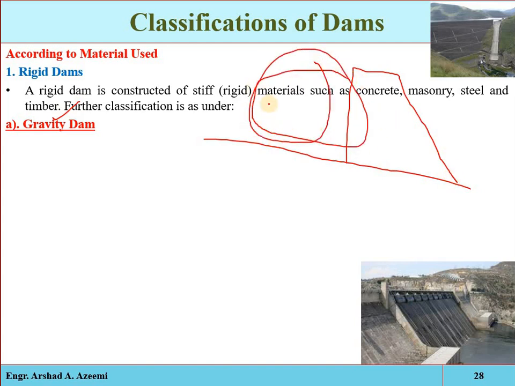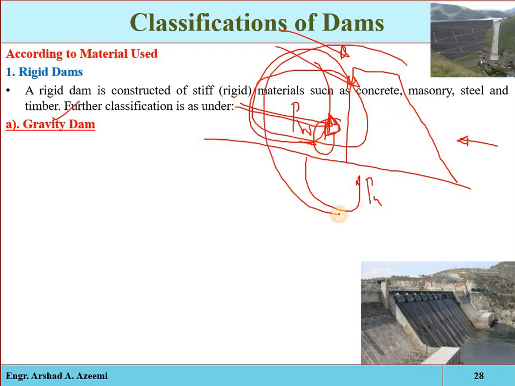Now the water will exert some thrust on that structure. This pressure is called the water pressure. Also, pressure will be exerted by the seepage water, which is called the uplift pressure. There will also be the impact of earthquake forces, wind pressure, wave pressure, and some pressure of the silt.